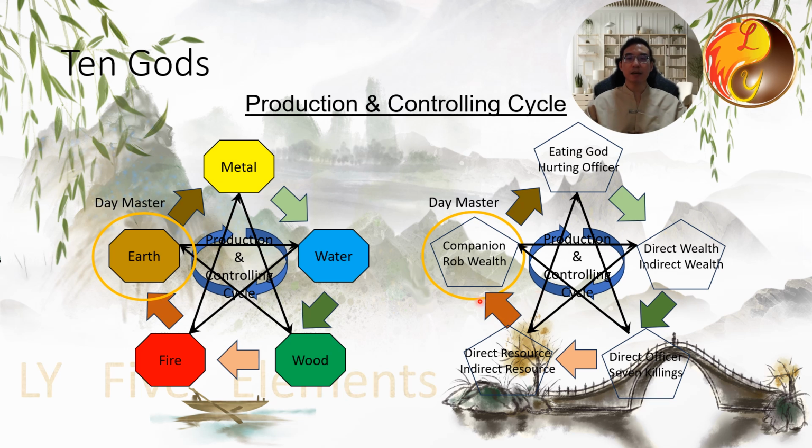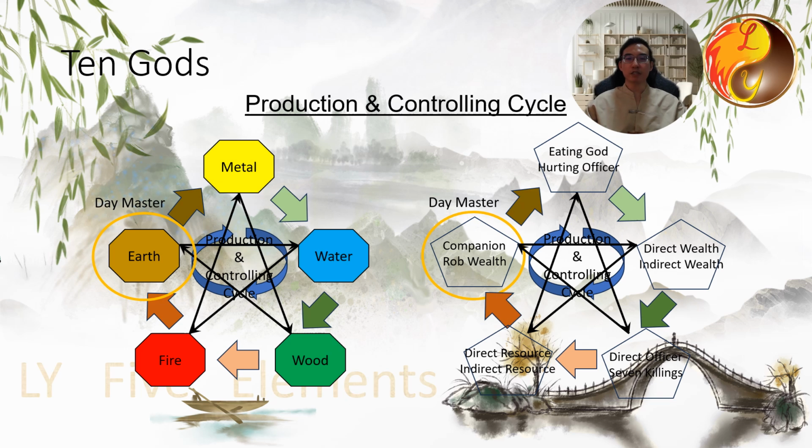Once this has been established, going in a clockwise direction, which is the production cycle, the other eight gods can be arranged in the order of eating god and hurting officer from the metal element, and so on. In the following example, we have an earth day master, and you can refer to this slide for reference.